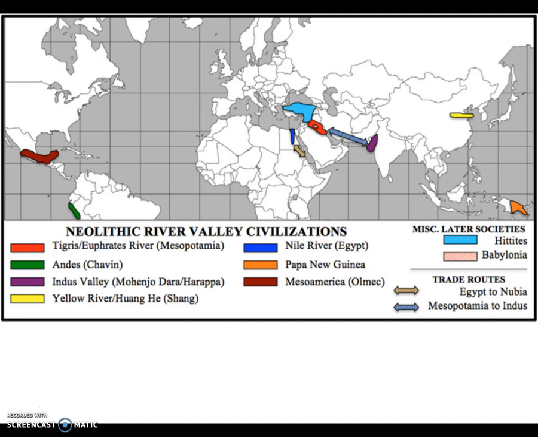All right, now just to apply the themes to these river valley civilizations. Our first theme: interaction between humans and the environment. The environment influenced where these groups would settle first and foremost. The majority settled near rivers, in Eurasia and Africa. These two would be the exception, not settling near rivers. Agriculture had effects on the environment. As they expanded with more people, they had to expand their land for more resources, and they would often use slash-and-burn farming techniques, which would destroy the environment.